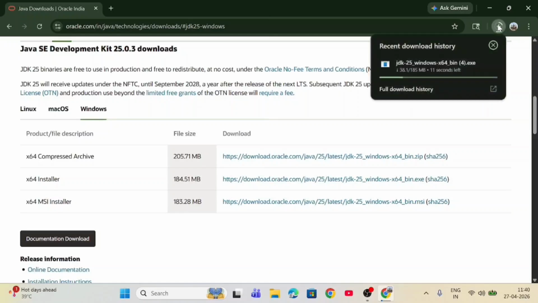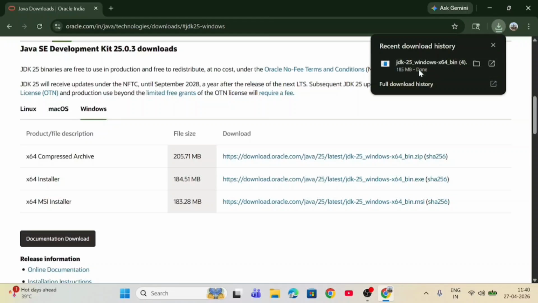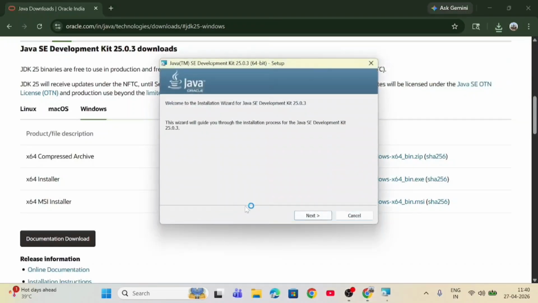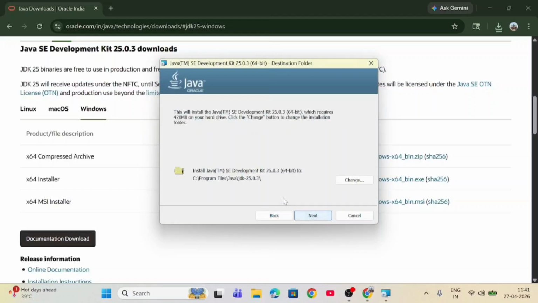See, downloading has started here. It will take some time based on your internet connectivity. Now double click on this. Click on next. See, this is asking for the path of installation for JDK. So I will keep it as default, in Program Files, Java, JDK 25. So click on next.